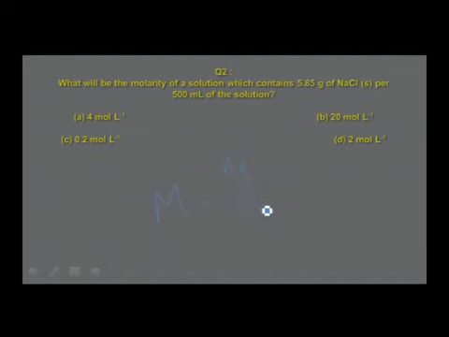What is nB? The number of moles of the solute, calculated by W by M, the mass of the solute divided by the molar mass. Volume in liter is volume in ml divided by 1000.